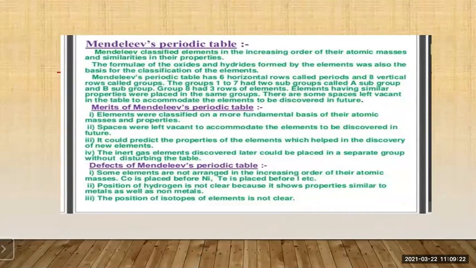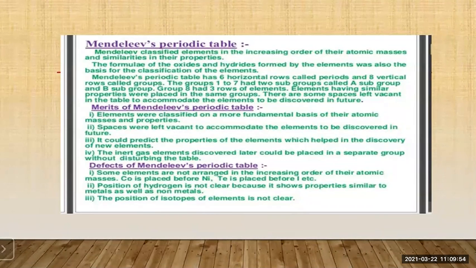Okay. Now, let us study the merits of Mendeleev's periodic table. First, elements were classified on a more fundamental basis of their atomic masses and properties. So this is a very fundamental property that he has considered: the atomic mass and also the properties. Then the second merit is that spaces were left vacant to accommodate the elements to be discovered in future.